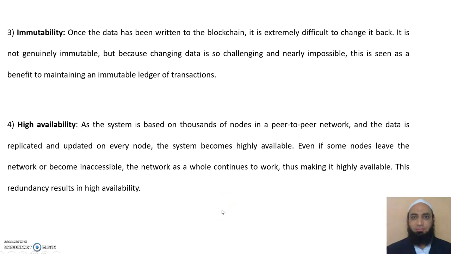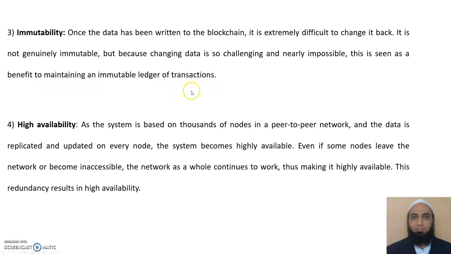The third is immutability. What does it mean? Immutable means the ability not to be changed, unchangeability. Once the data has been written to the blockchain, it is extremely difficult to change it back. It is not genuinely immutable, but because changing data is so challenging and practically impossible, it is seen as a benefit in maintaining an immutable ledger of transactions.